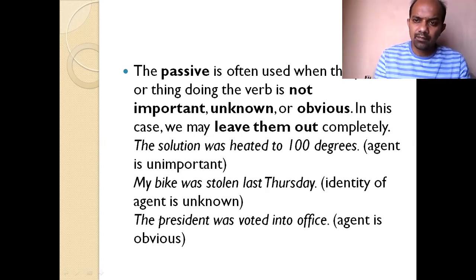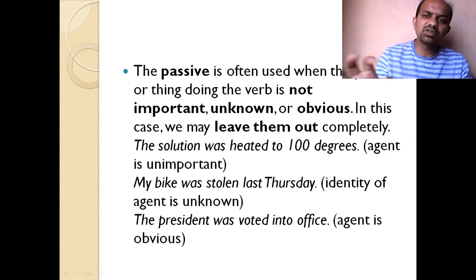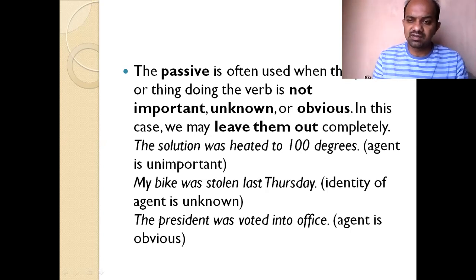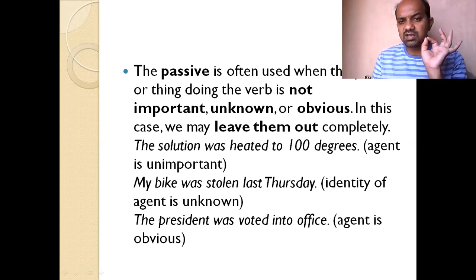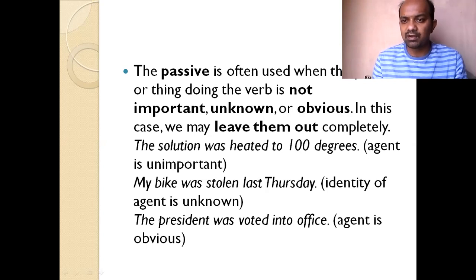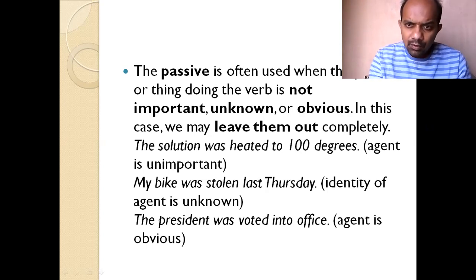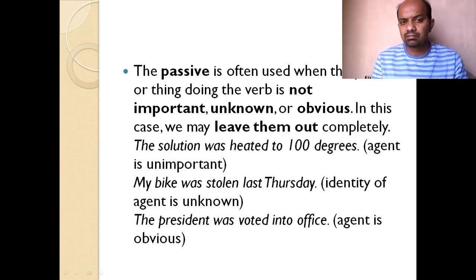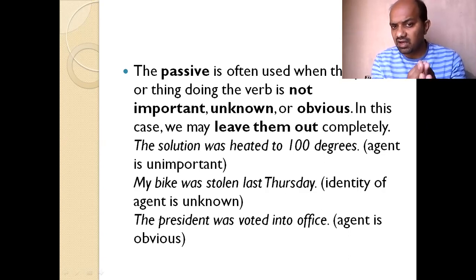In simple, in a passive form, the person who is doing the job is not so important, but the action is important. The solution was heated to 100 degrees Celsius. Take this example. Here, the solution is heated or was heated. By whom? Agent is not important here.